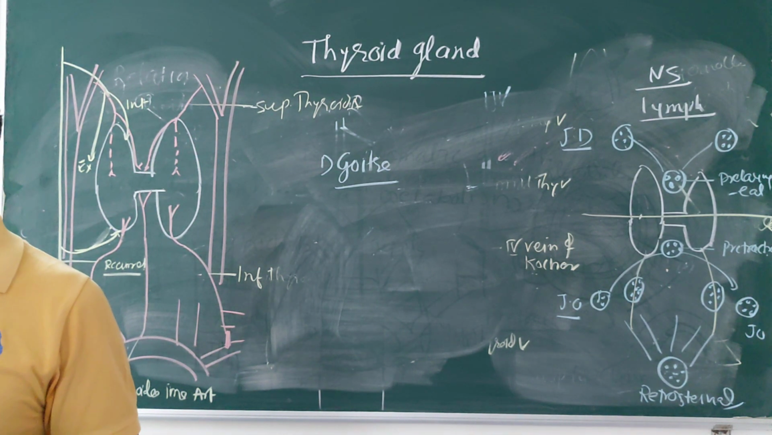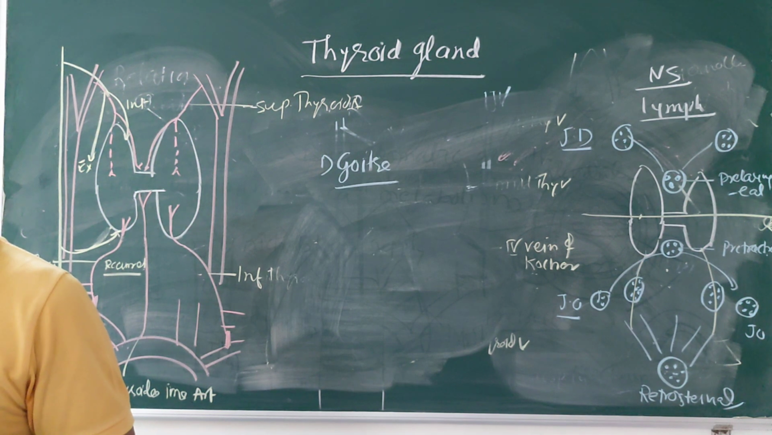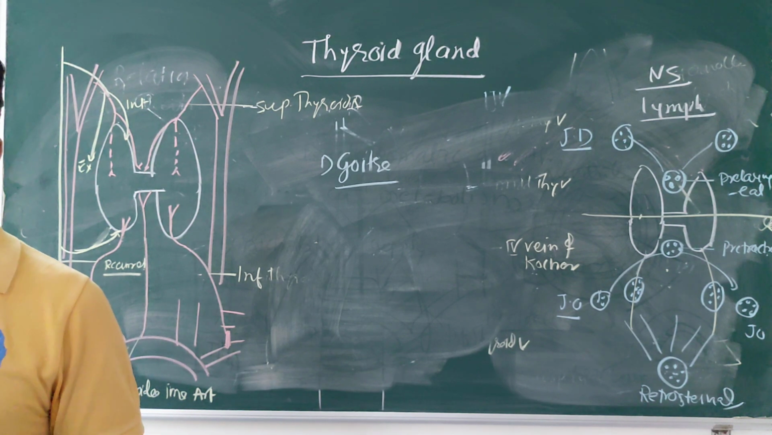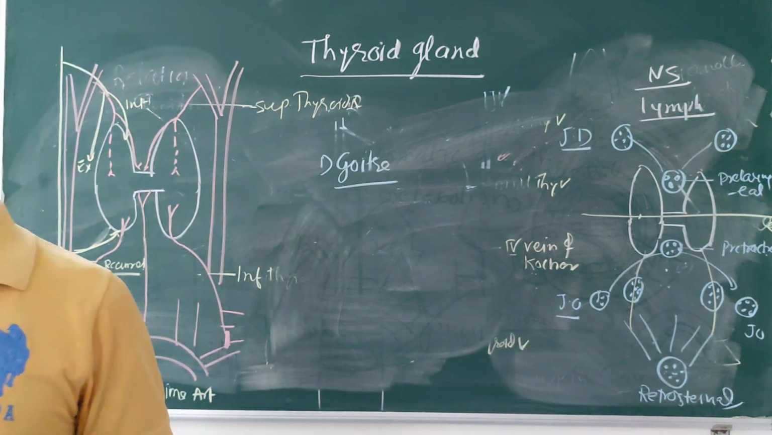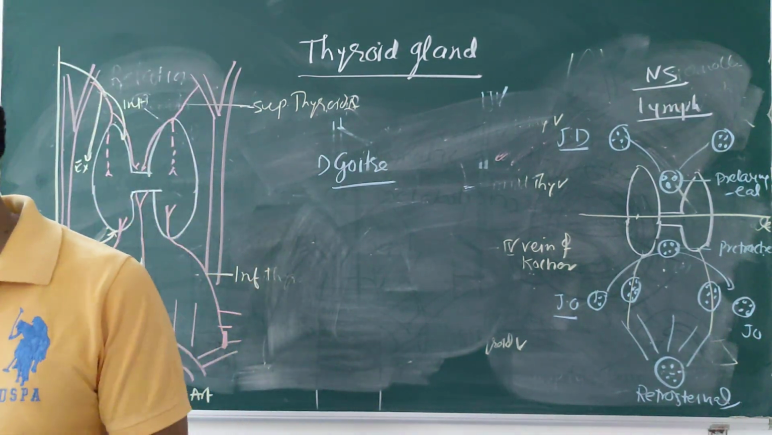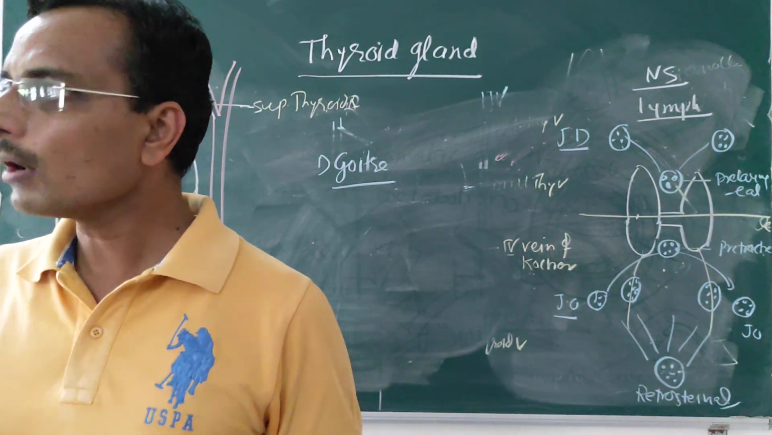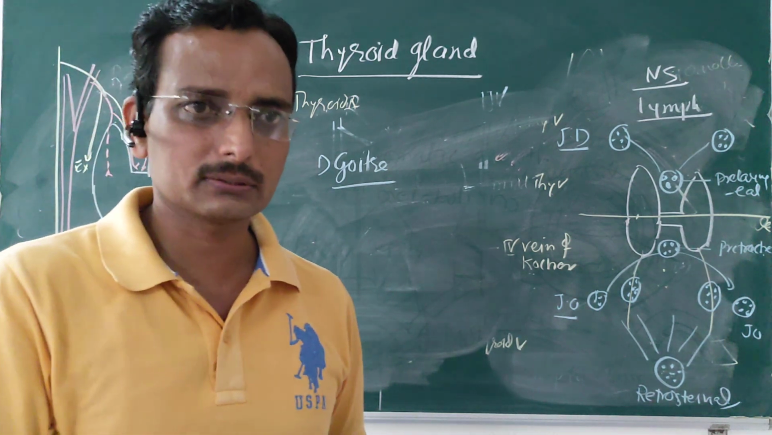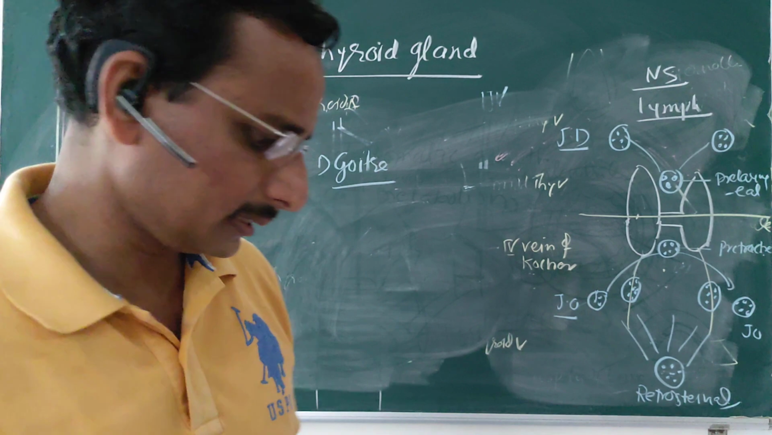Sometimes goiter occurs due to iodine deficiency. We always insist to take iodine in our diet. Why? Because deficiency of iodine results in enlargement of the thyroid gland. This is called goiter again. Goiter also results in pressure symptoms.